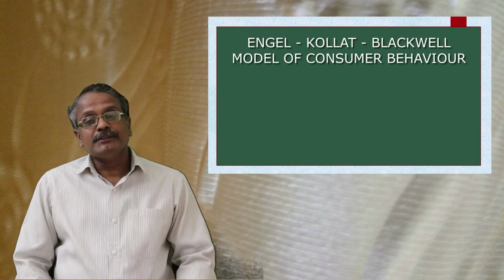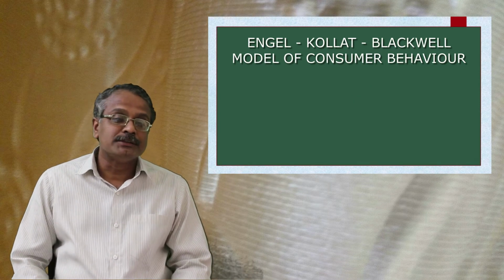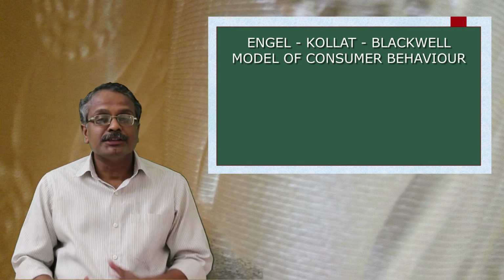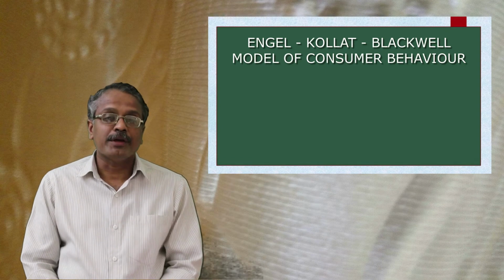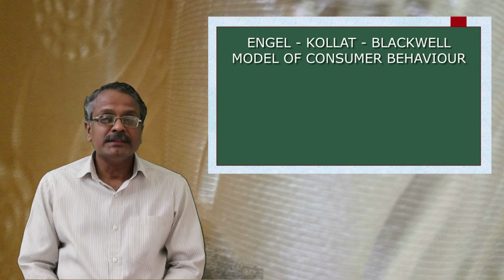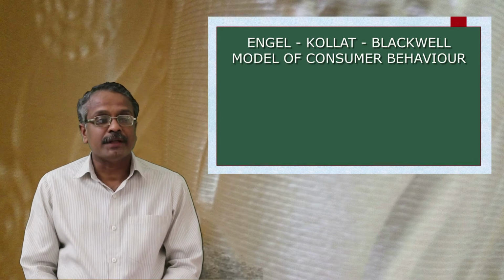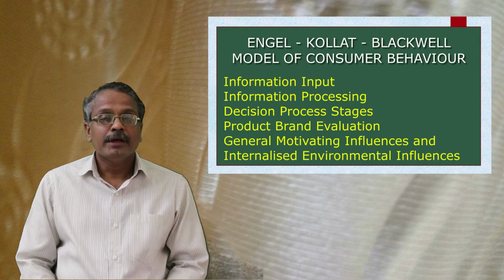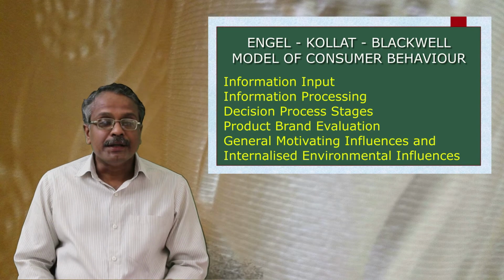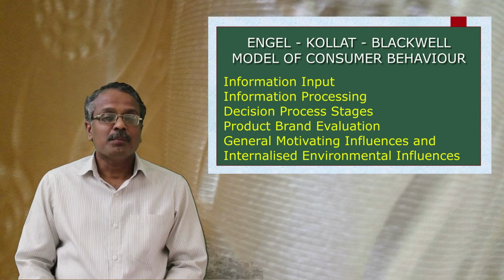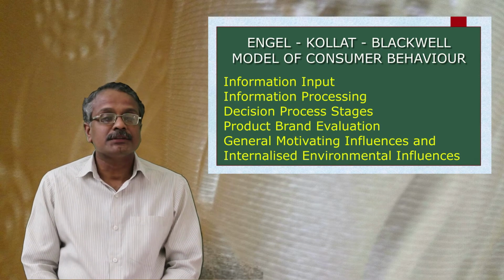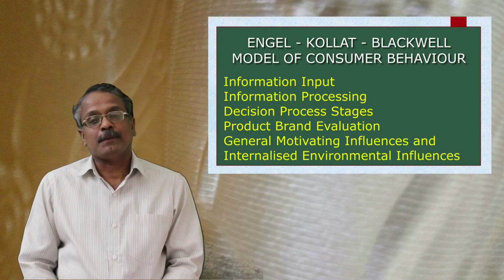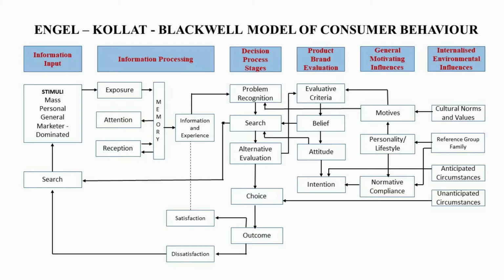The model explains the various components of consumer decision making and the relationships and interactions among them. This model of consumer behavior consists of 6 distinct sets of variables. They are information input, information processing, decision process stages, product brand evaluation, general motivating influences, and internalized environmental influences. We can have a quick look at this.